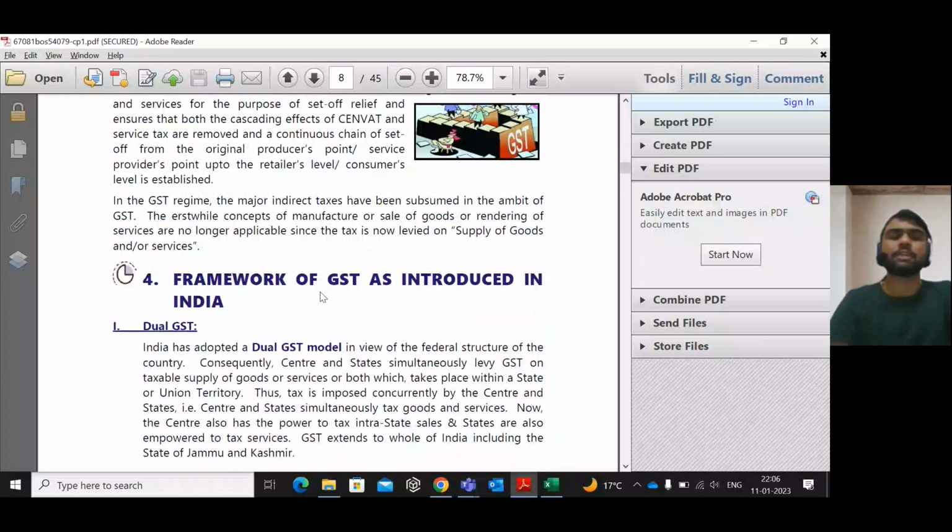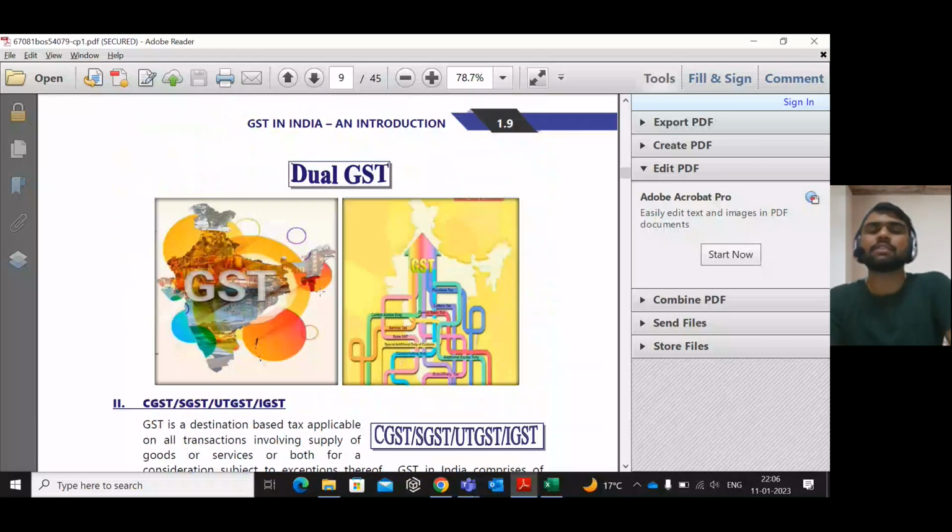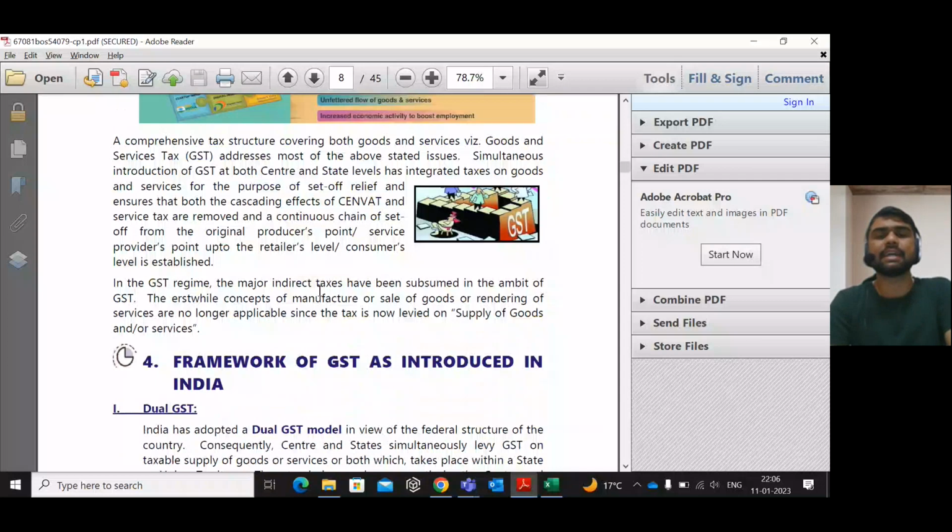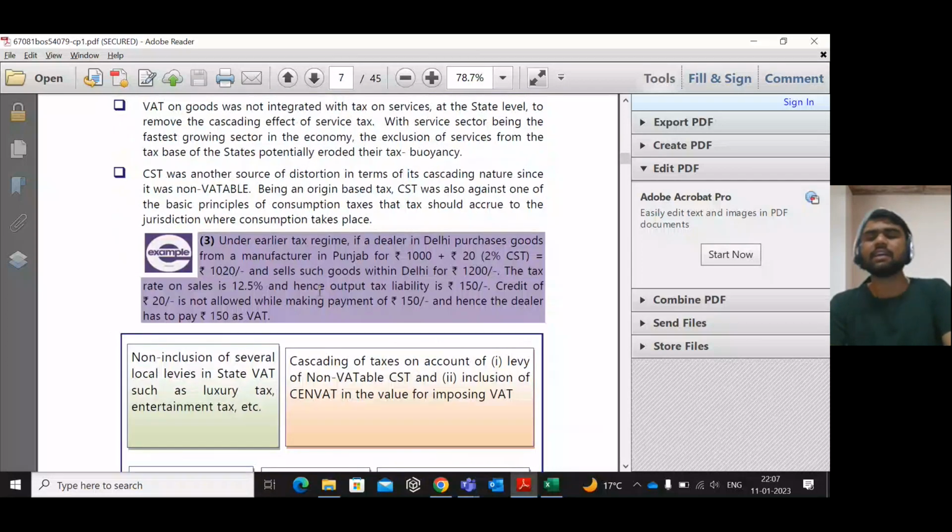Now we are going to discuss the CGST Act, SGST Act, UTGST Act, and IGST Act. When do these acts come into play? Let us take an example: person A and person B. Person A is registered in Telangana, person B is registered in Karnataka. Both are registered. Assumptions are important here.